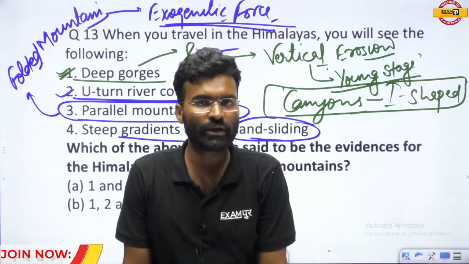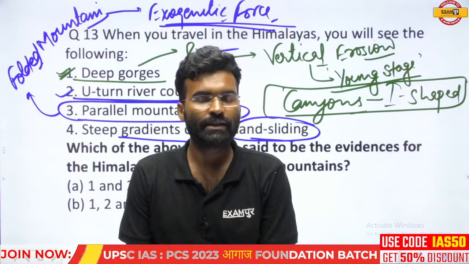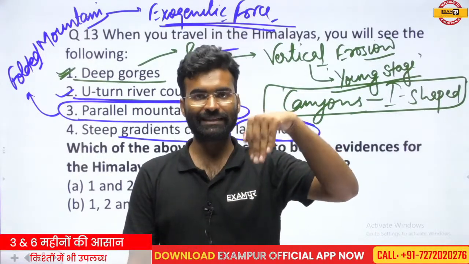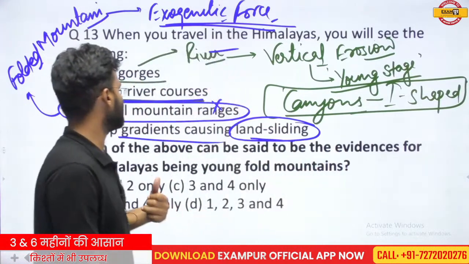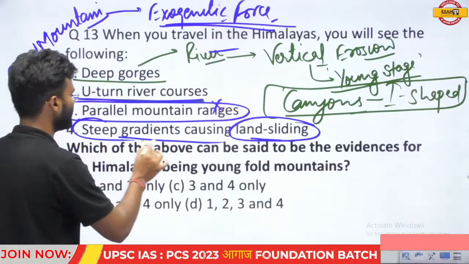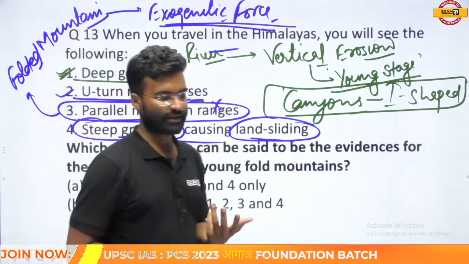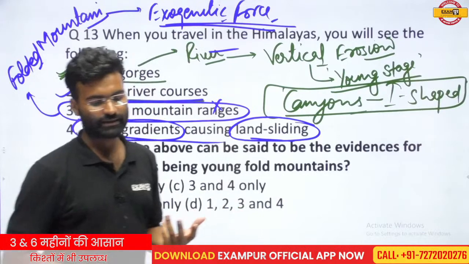So in the old orogeny, there is an absence of the steep condition. So if a steep gradient is found, it indicates that the structure is newly formed or is a recent structure.